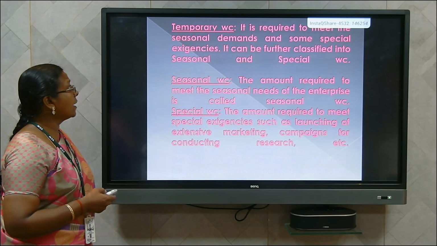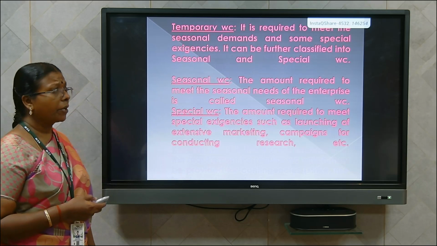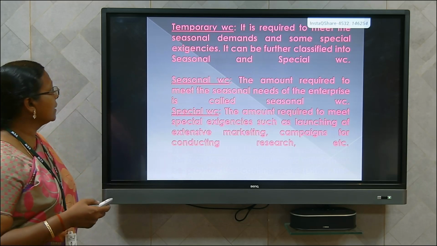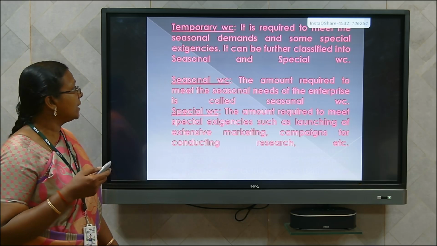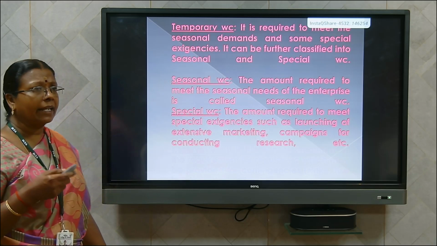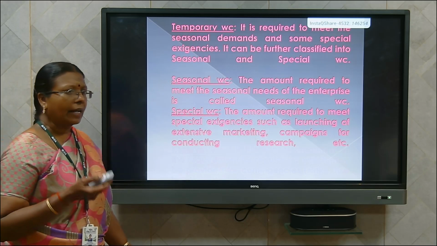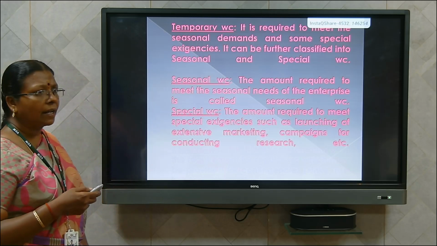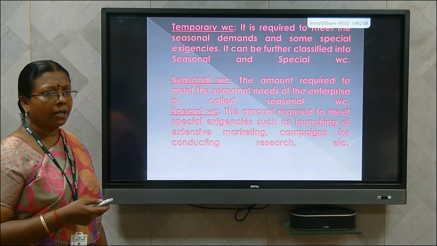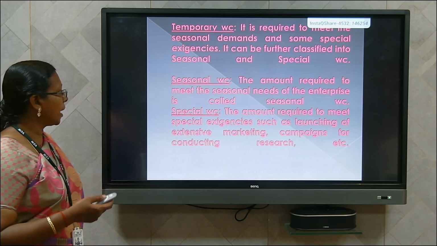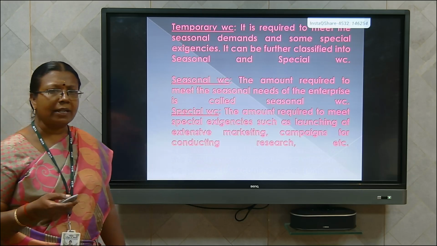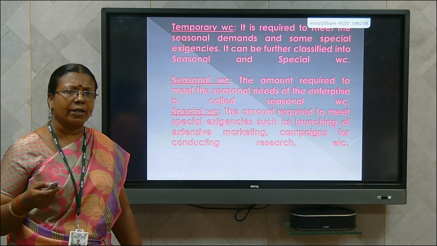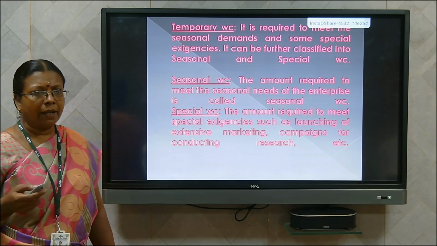Next, we shall see the temporary working capital. Temporary working capital means it is required to meet the seasonal demands and some special exigencies. That means contingency purposes. It can be further classified into seasonal and special working capital. What is seasonal working capital? The amount required to meet the seasonal needs of the enterprise is called seasonal working capital.